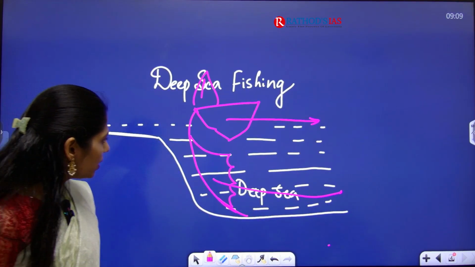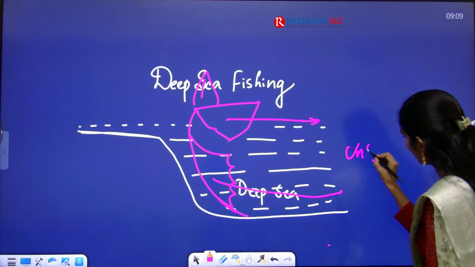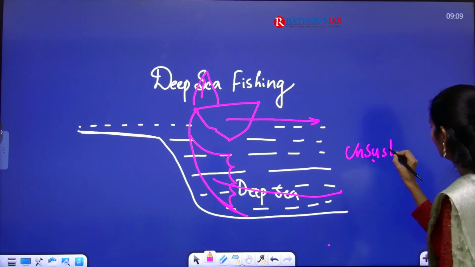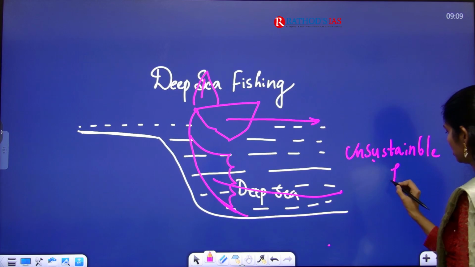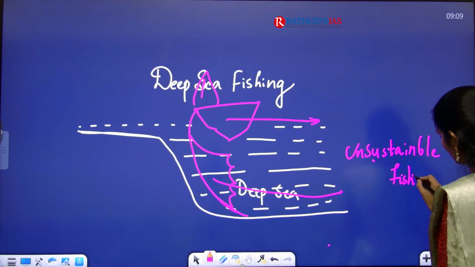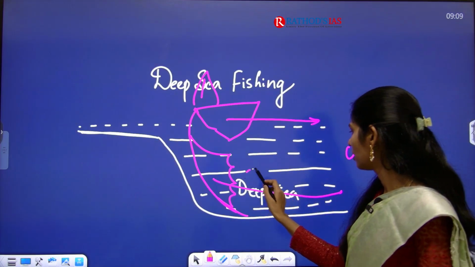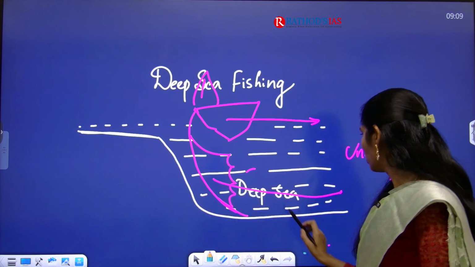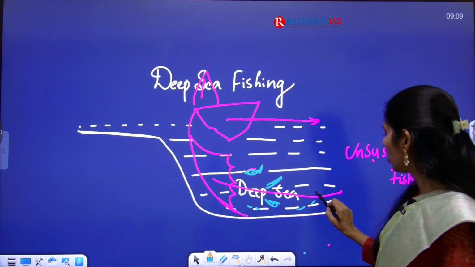So it is one example of unsustainable fishing practices. Why? Because whatever fishes are there, they will be caught from the bottom also.